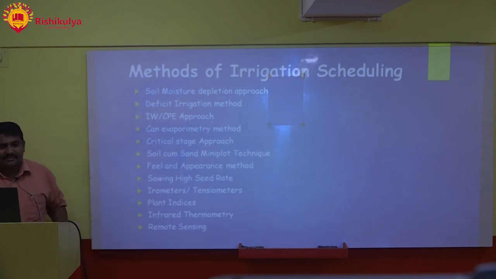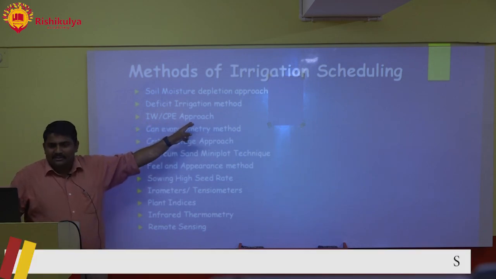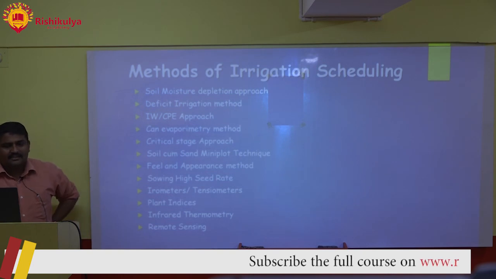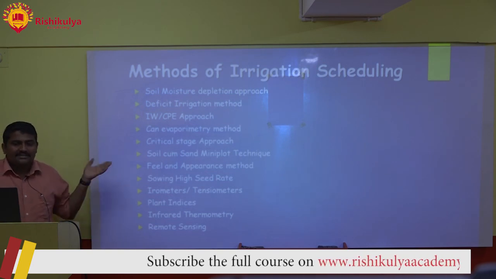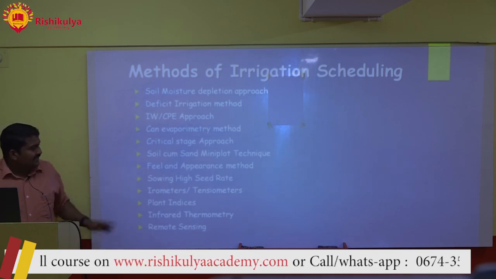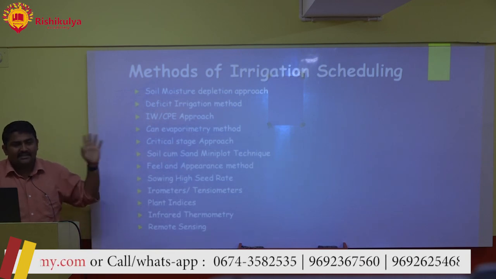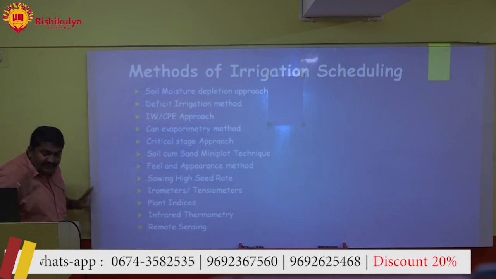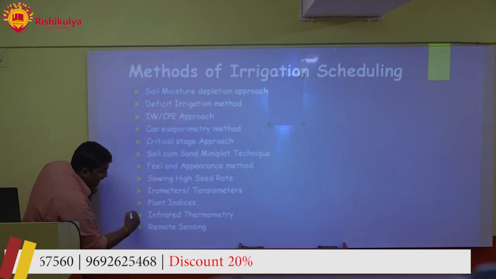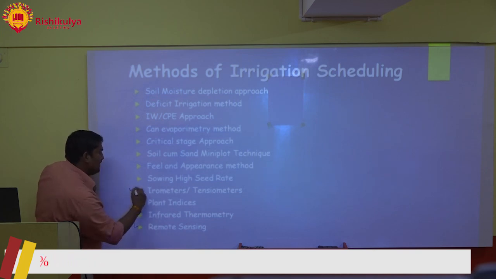Next is the deficit irrigation method. I will explain all these methods in the coming slides. Irrigation water and cumulative pan evaporation approach. This is a little bit of a scientific method. Then the evaporimeter method, critical stage approach, soil-cum-sand mini plot technique, feel and appearance method, sowing at high seed rate, atmometers or tensiometers. Tensiometers can be used. Plant indices, infrared thermometry, remote sensing. Even if you forget 1-2 methods while writing, it is not a problem. But definitely you should write these: infrared thermometry, remote sensing, tensiometers, because